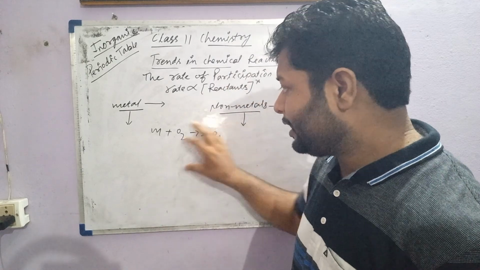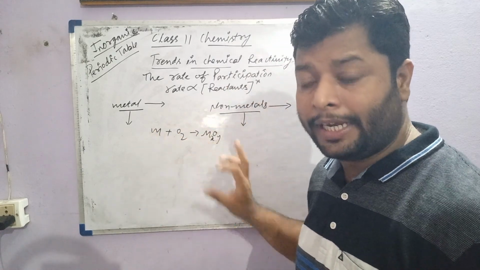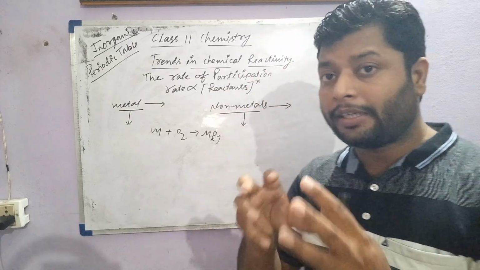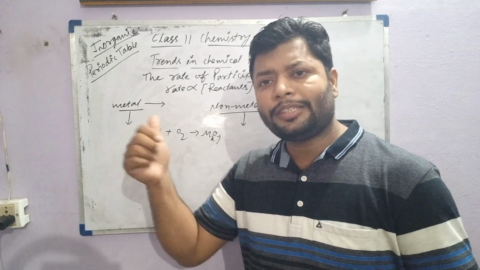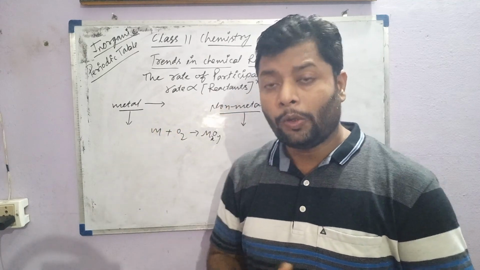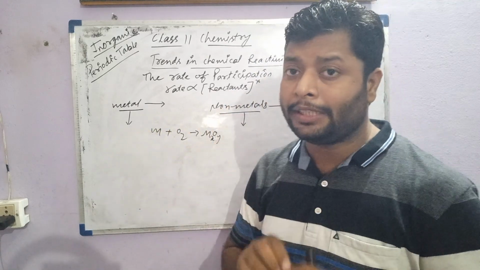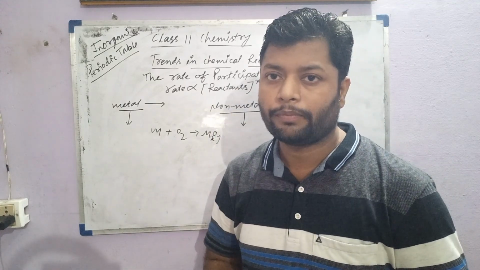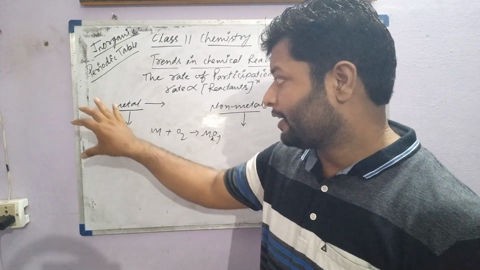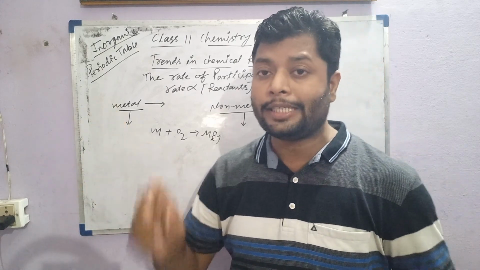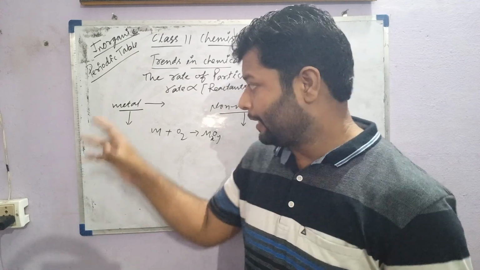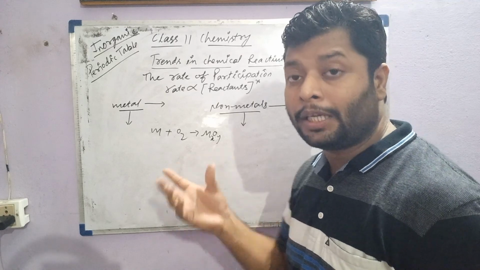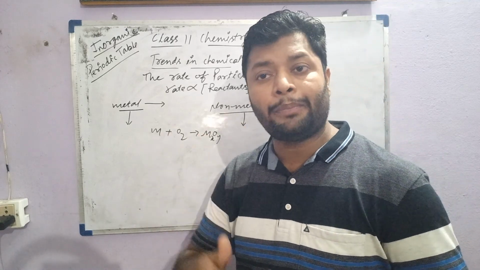So the metal oxides formed by reactivity towards oxygen are generally basic, and the basic character decreases as reactivity decreases. Whenever the reactivity of the metal decreases, the basic strength of the metal oxide also decreases. Alkali metals are the most reactive, so their oxides are the most basic. Alkaline earth metals come second, and d-block metal oxides are less basic and sometimes amphoteric.